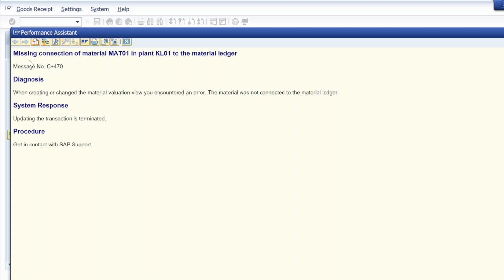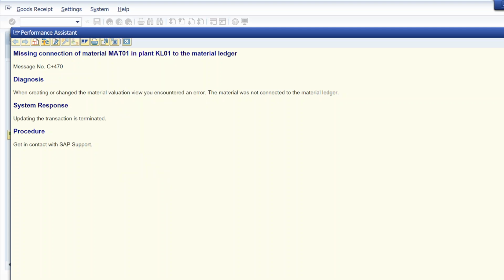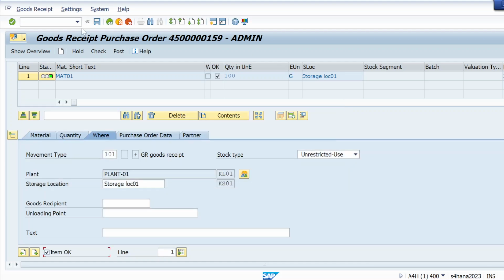I have explained that, and I already did that. But why am I still facing the error? The reason is that I created MAT01 without activating it properly. Okay, so how did I come to know about that? How did I come to know about that? So simply,